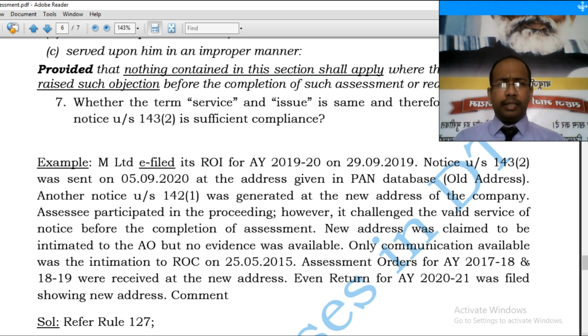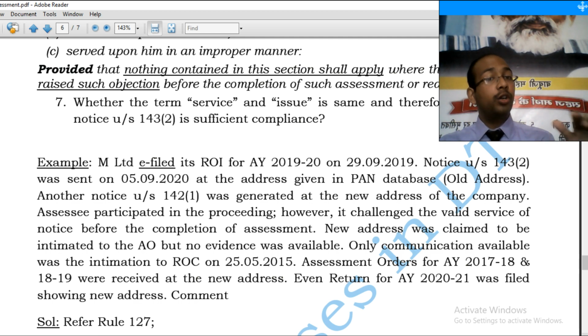The department says, sir, though at that point of time the case late, rule 127 was not there. Now I am hypothecating the situation to cover rule 127. Department will say, sir, rule 127 says notice can be issued at the 5 addresses. What are those 5 addresses? Remember? As per PAN, as per last income tax return, as per income tax return relating to therein, as per MCA, as per proviso, the new address.